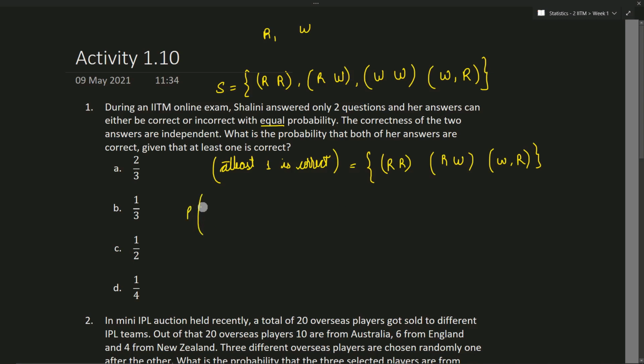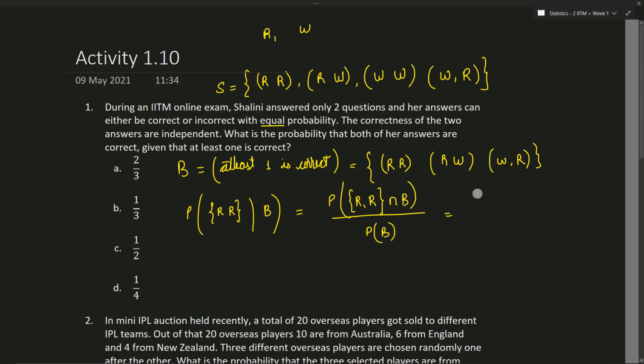The probability of both of the questions being correct, given that, I'll call this B, B already occurs. So this is nothing but the probability of R intersection B, whole divided by P of B. We have only one such outcome, R, R. So this is nothing but 1 out of 4 divided by 3 out of 4. So this is 1 by 3.